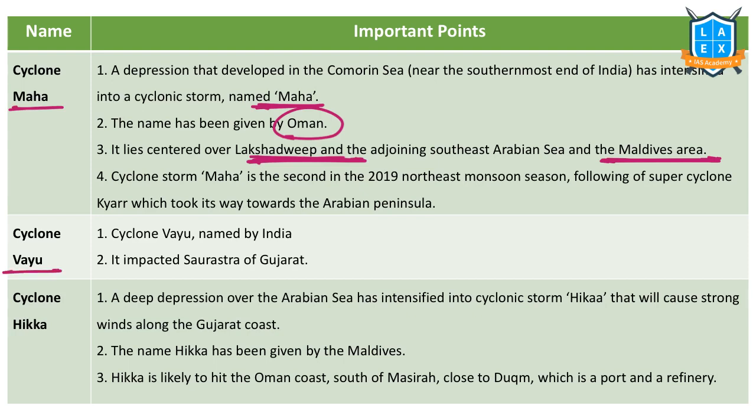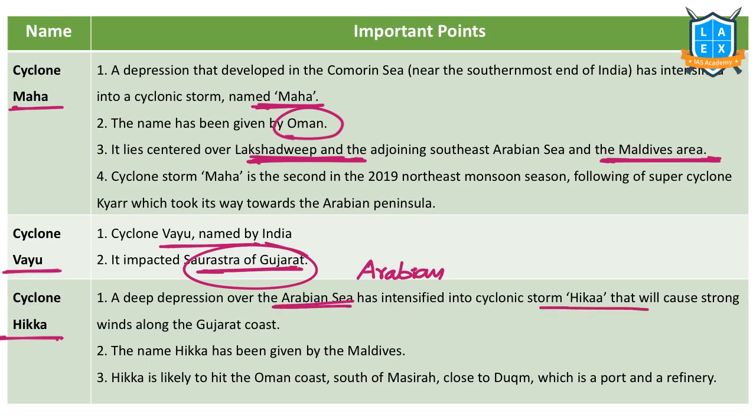The next important one is Cyclone Vayu. The name is given by India. It impacted the state of Gujarat and was formed over the Arabian Sea. The next important cyclone is Cyclone Hikka. Cyclone Hikka was a deep depression formed over the Arabian Sea. This impacted the state of Gujarat. The name was given by the country Maldives.